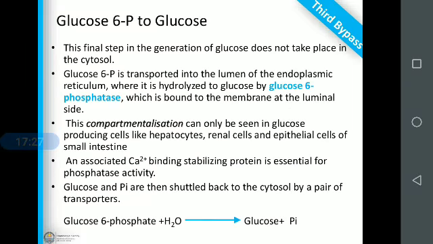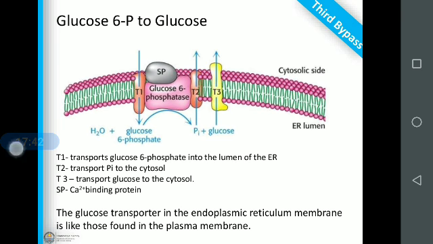So next, the third bypass is glucose 6-phosphate to glucose. I'll show you. Actually, glucose 6-phosphate from the cytosol should enter into the lumen, but glucose 6-phosphate is impermeable to the membrane, so it cannot enter into the lumen.